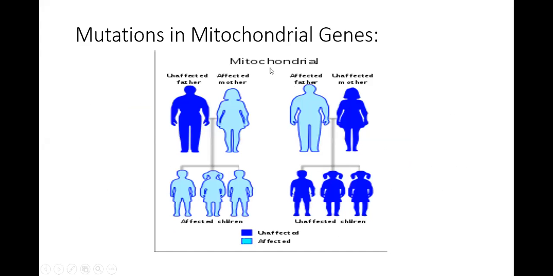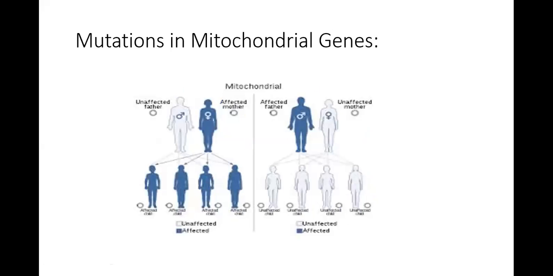So if the mother is affected, all the children are going to be affected. If you see this picture, unaffected father, affected mother, all the children are affected. Unaffected mother but affected father: because he is not giving the mitochondrial DNA, none of the children are going to be affected. So if the mother is affected, all the children will be affected. If the mother is not affected and the father is affected, none of the children is going to get abnormal DNA. Again, this shows affected mother, unaffected father, all the children are affected. Unaffected mother, affected father, all the children are unaffected.